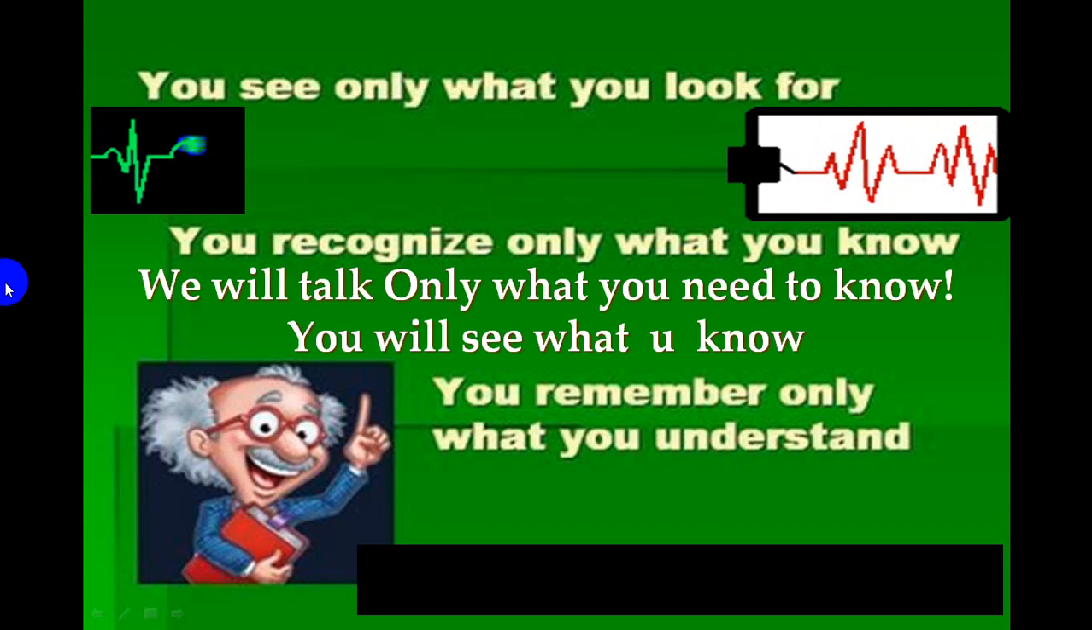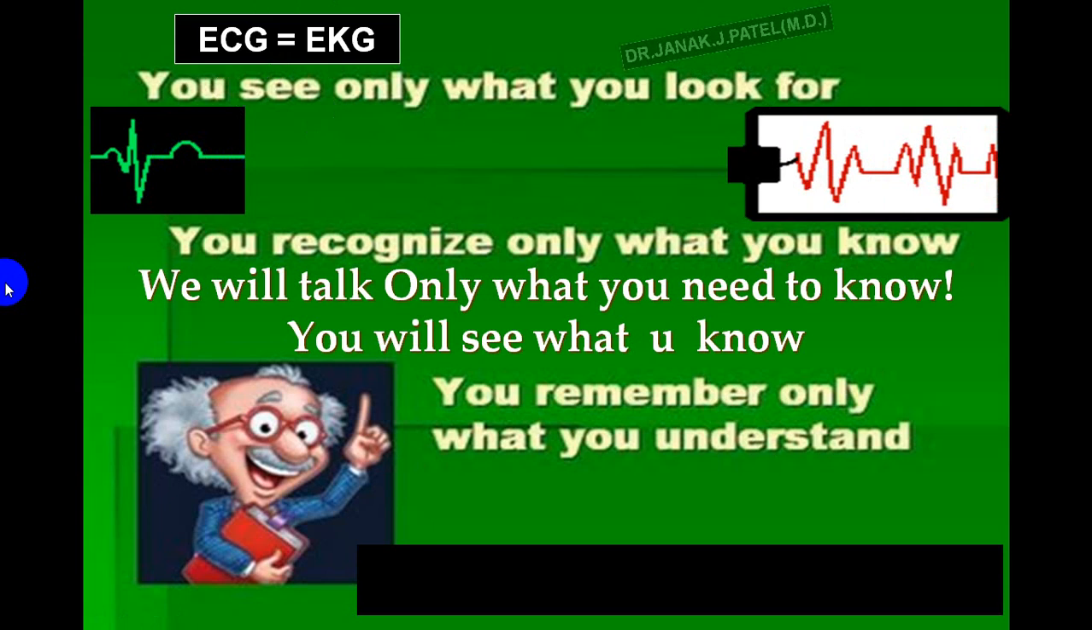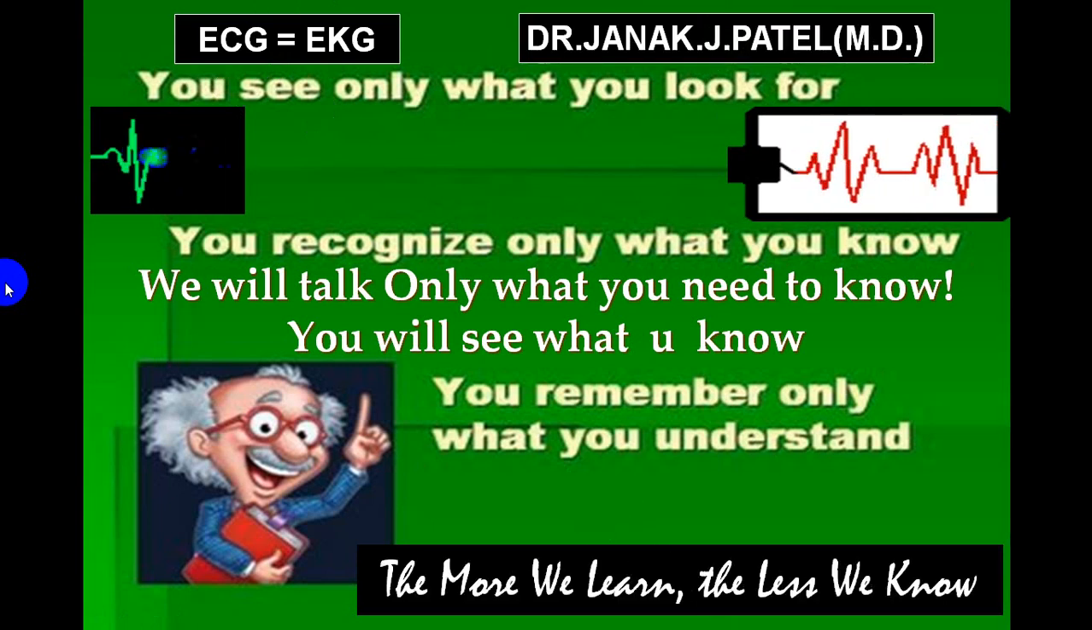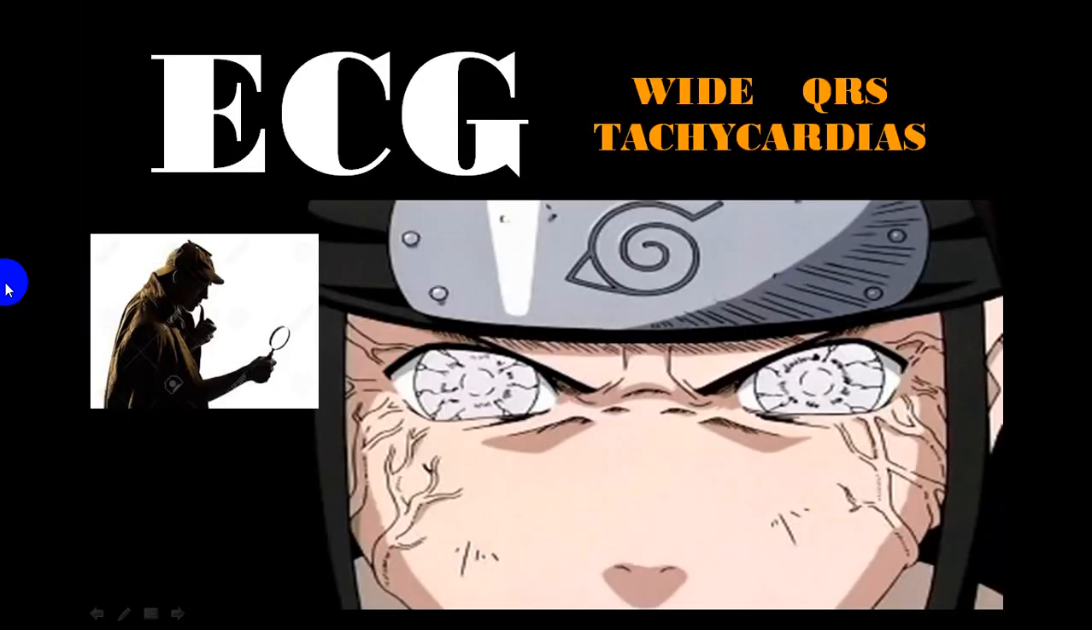We have already repeated many times that if the topic is made simple, you will understand very well. Because once you understand, you will remember. And once you remember, you will try to recognize those particular things in an ECG, and you will look for that in an ECG. So I'll try to make it as simple as possible. So we are going to talk today regarding wide QRS tachyarrhythmias.